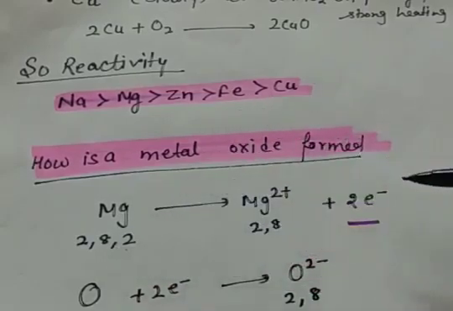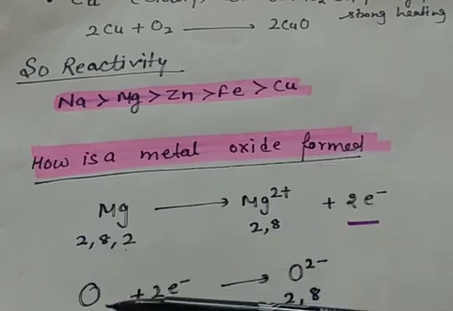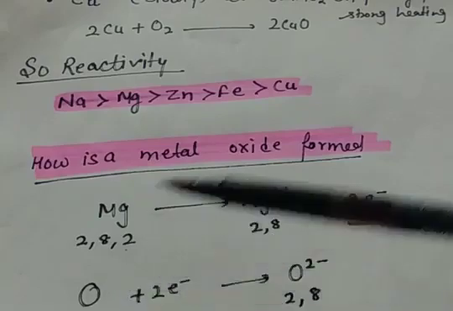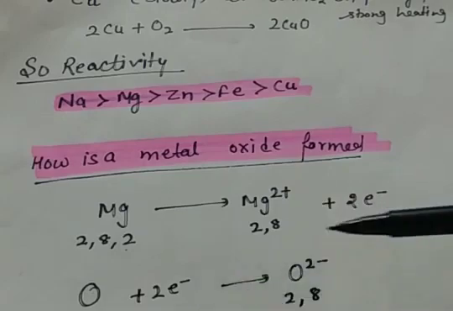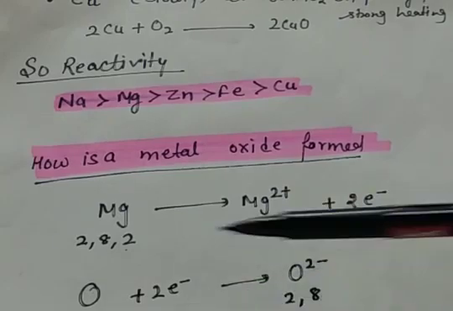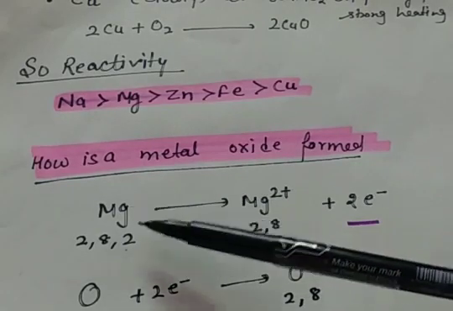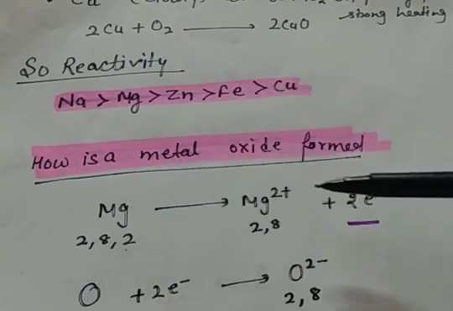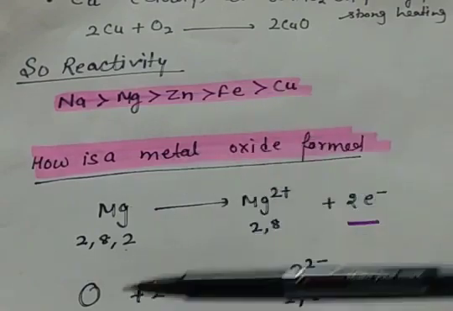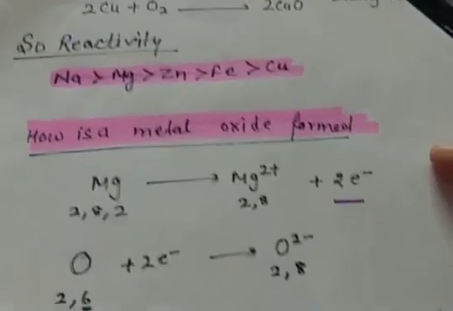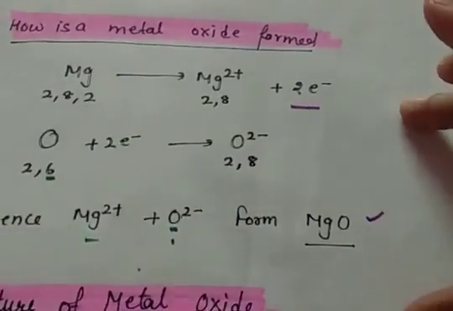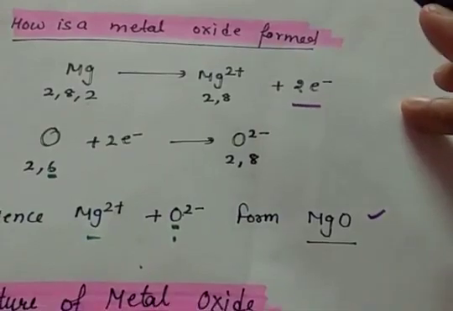So 2 electrons are given out, but oxygen needs 2 more electrons to complete its octet, or to stabilize itself. So it takes these 2 electrons and forms O2 negative. So here magnesium is getting oxidized as it is losing electrons, and oxygen is gaining electrons, so it is getting reduced. Hence it forms a compound MgO, that is magnesium oxide.